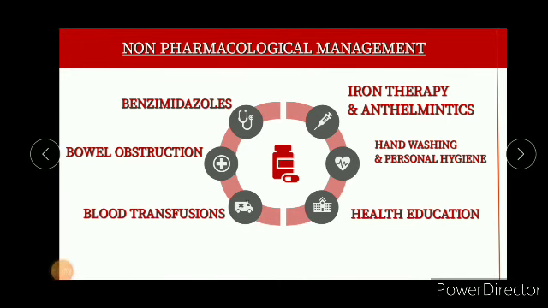Now the management includes the benzimidazoles. Benzimidazoles commonly include albendazole and mebendazole. These are poorly systemically absorbed, and thus have low toxicity, and they exert their action directly on the worms. Then bowel obstruction may happen. Treatment of bowel obstruction includes hydration, nasogastric suctioning, electrolyte monitoring, and laparotomy if conservative measures fail. Colonoscopy and esophagogastroduodenoscopy, that is EGD, may be useful in removing obstructive masses of worms.